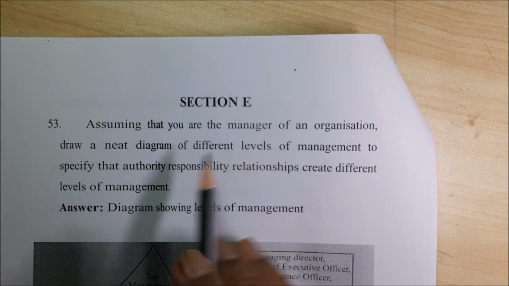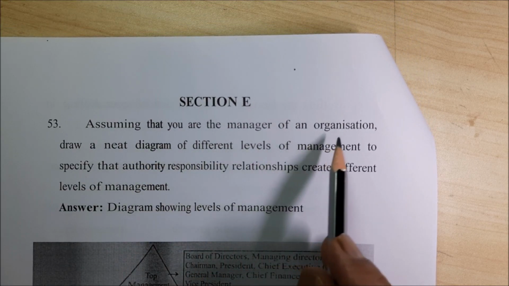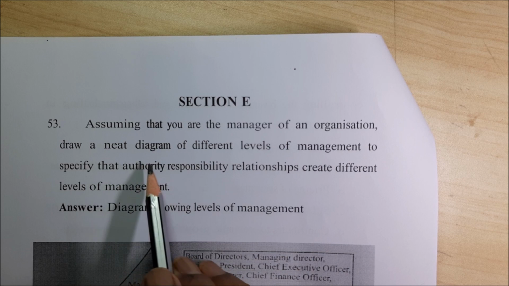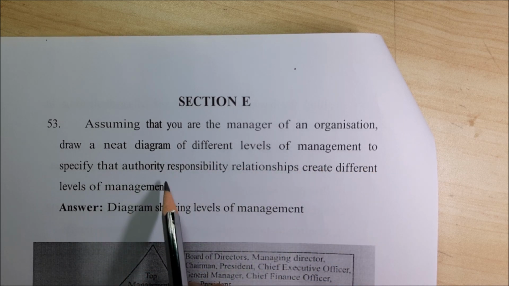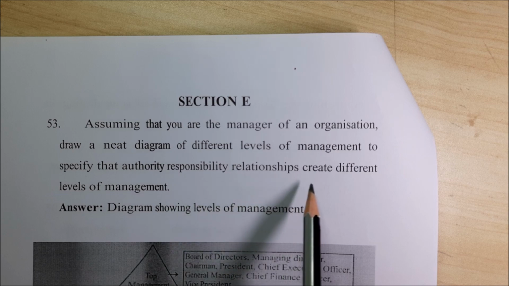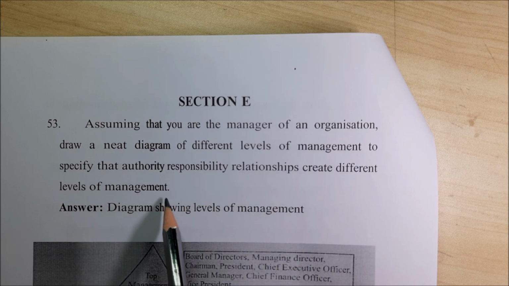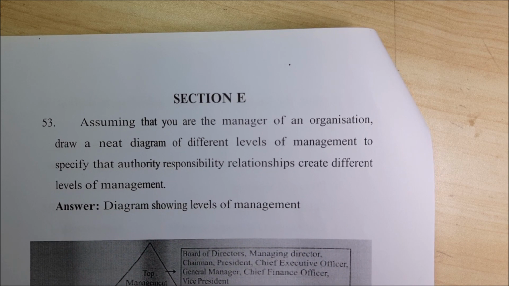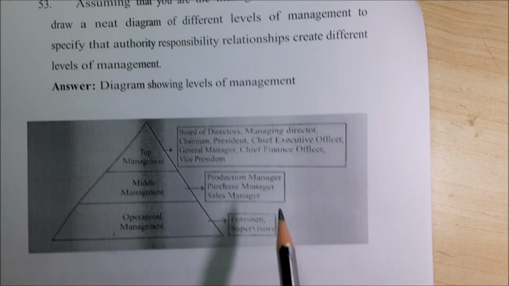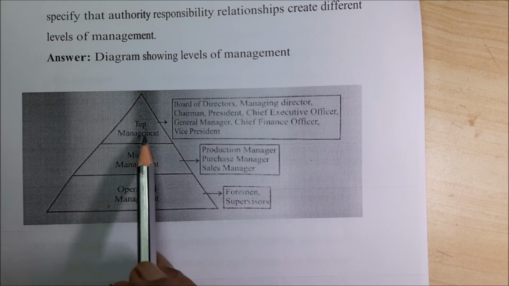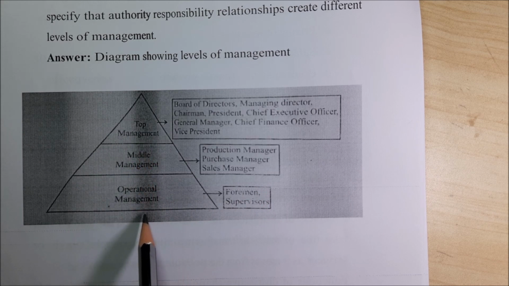Assuming that you are the manager of an organization, draw a neat diagram of different levels of management to specify that authority-responsibility relationship creates different levels of management. It is a very simple diagram showing the levels of management. It is very clear: top management, middle management, operational management, that means one who carries out.